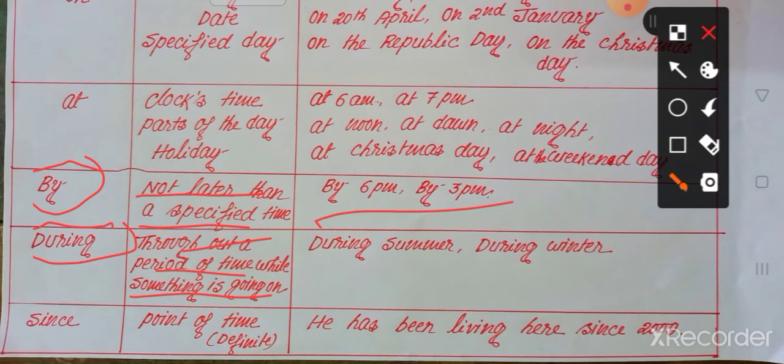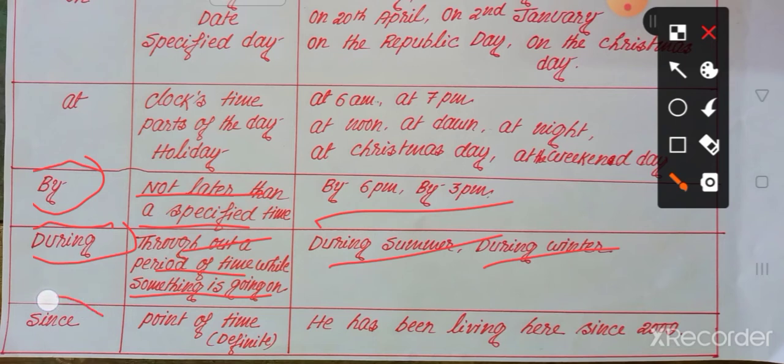During summer, suppose summer stays in West Bengal for May, June, or April, May. Okay, for a period of time. How many months? March, April. So that is called during summer. During winter, that is a short period of time and it is fixed. In those cases we use during summer, during winter.